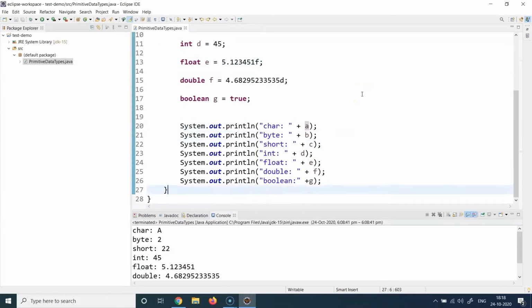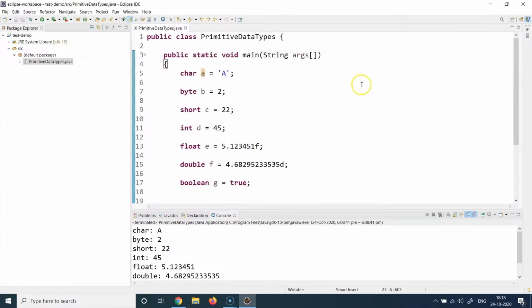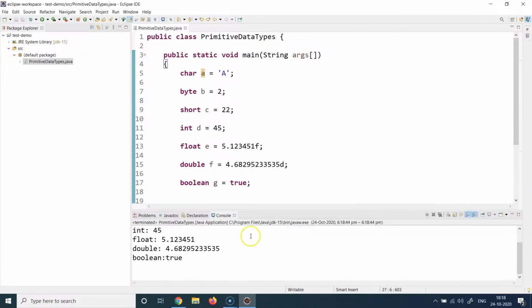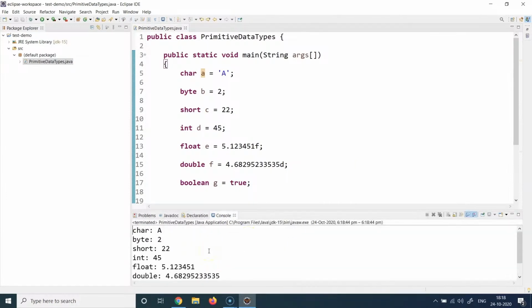So how do we actually run this application or this program? You just double click on this or right click on this. You go to this run as option. You see this run as Java application option. So you can hit this option. It will run the application and it will present all the output here in the console tab. Let me just bring this up.